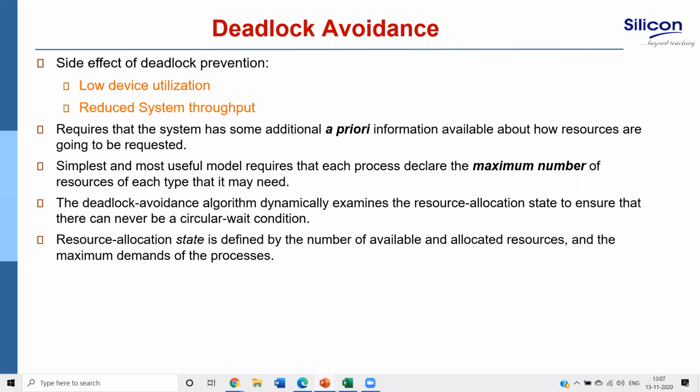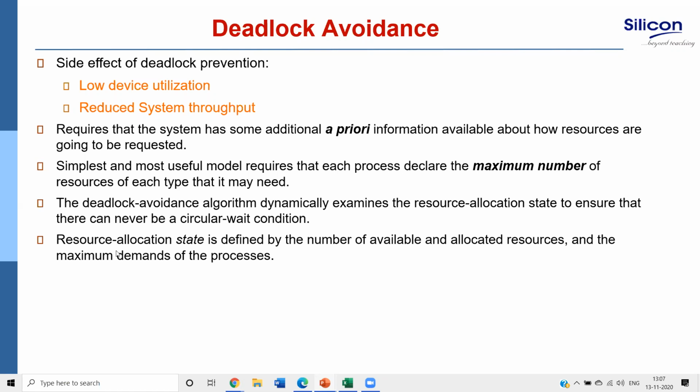Therefore, we may go for deadlock avoidance, where some information has to be known beforehand. Whenever a process enters the system, it must declare how many resources of which type it needs at maximum. Then we have to compute whether allocating those resources to a requesting process will lead to a safe state or not.